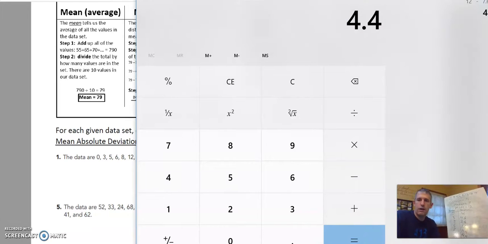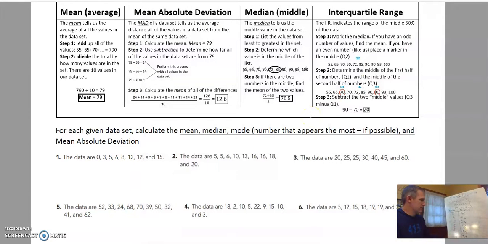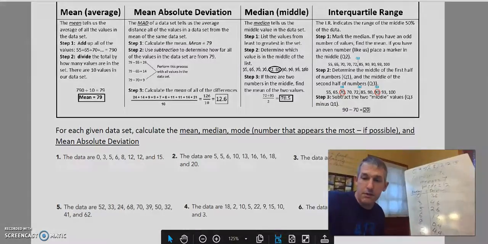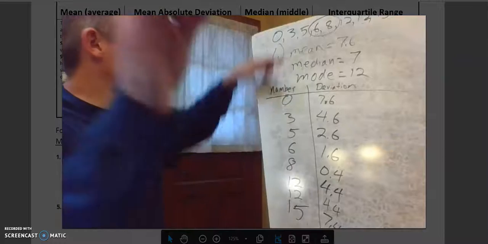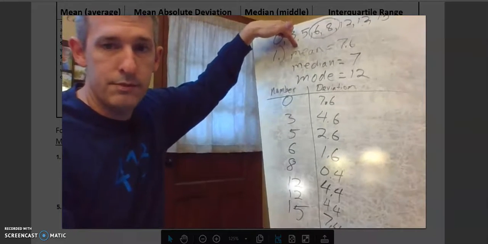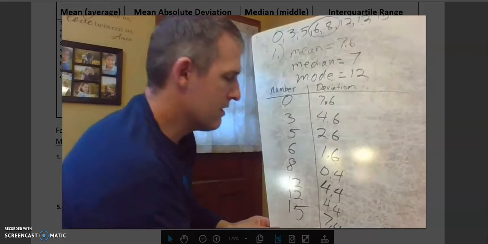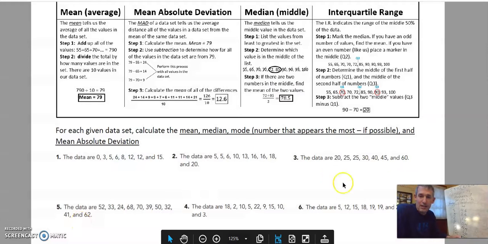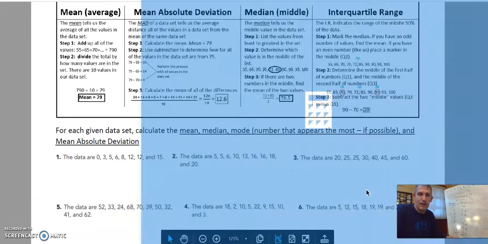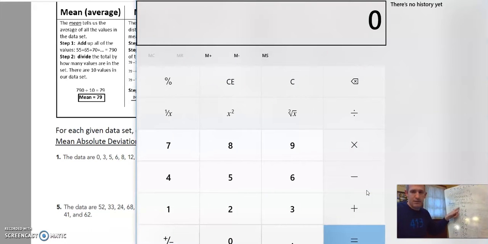Okay, so here we are. We've got our deviations, and technically I should say absolute deviations, of how far each of these numbers is from the middle, the mean. Now what I need to do is add them all up. So we're going to get our calculator going again, and I need to add each one of those. We're not adding the original numbers, we're adding how far they were from the mean.